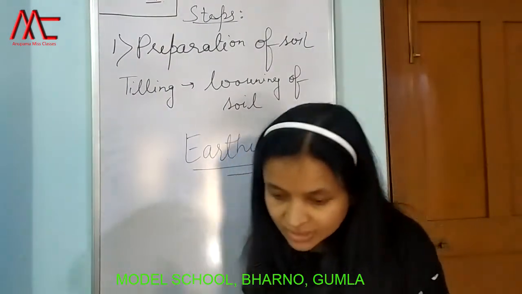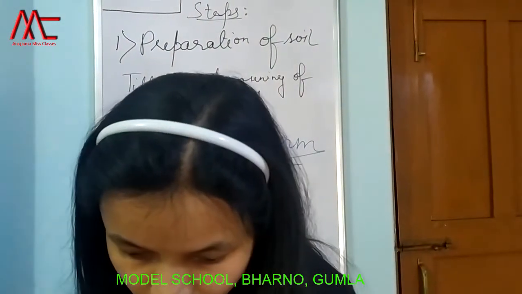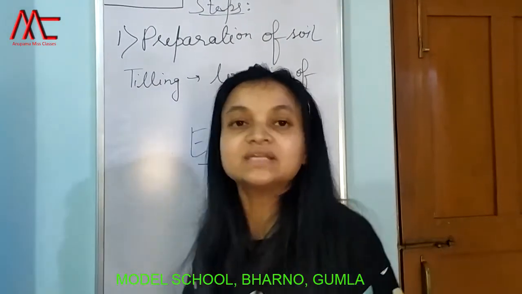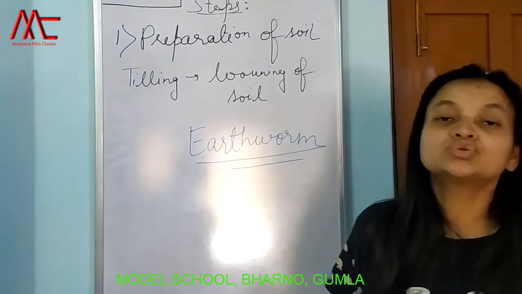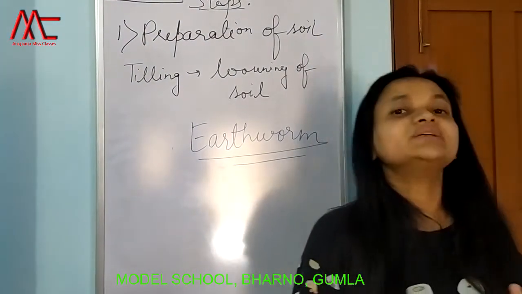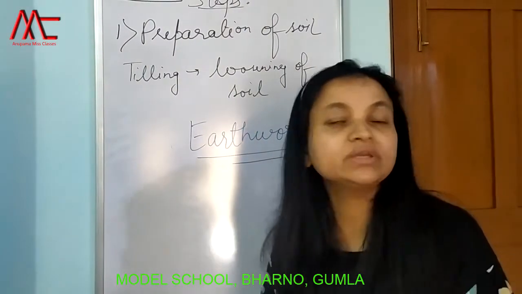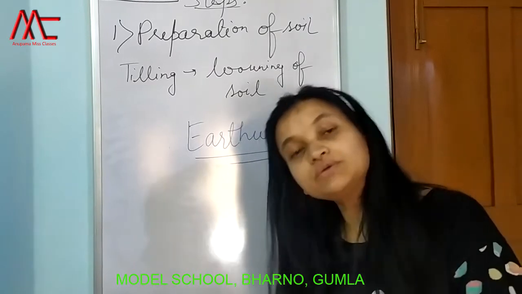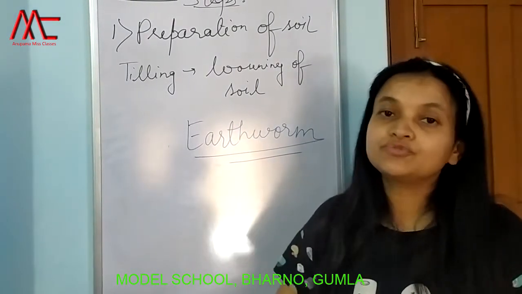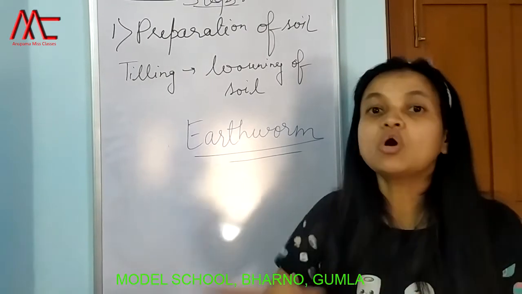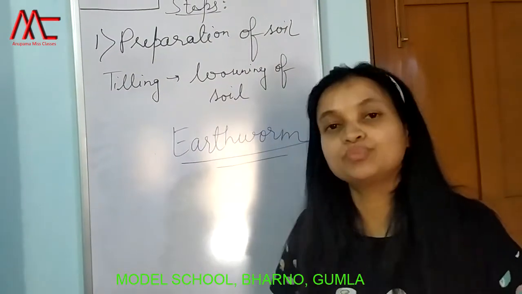Okay, so leveling is given on page number 3. The second paragraph you can refer to very well. Just go through it. So the field is leveled after tilling to sow the crops. And suppose you are going to cultivate in a field which is very dry, so what will you do? You have to water the field before tilling. If you water the field, that will make the soil a little bit soft and it would be easy for you to plow the field.